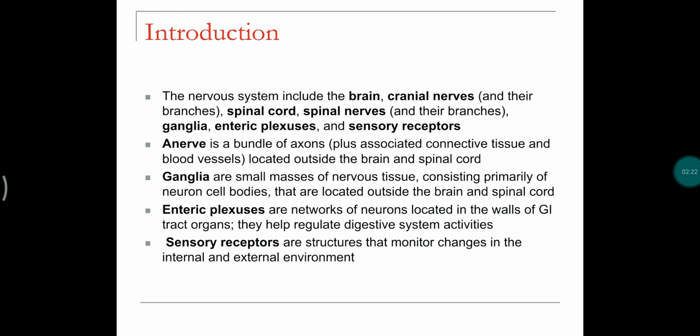Enteric plexus is a group or network of neurons usually located in the walls of the GI tract or organs of the digestive system, which mainly helps in the maintenance of the entire GI activities. Sensory receptors are present in every part of our body, and they monitor our internal and external environments.